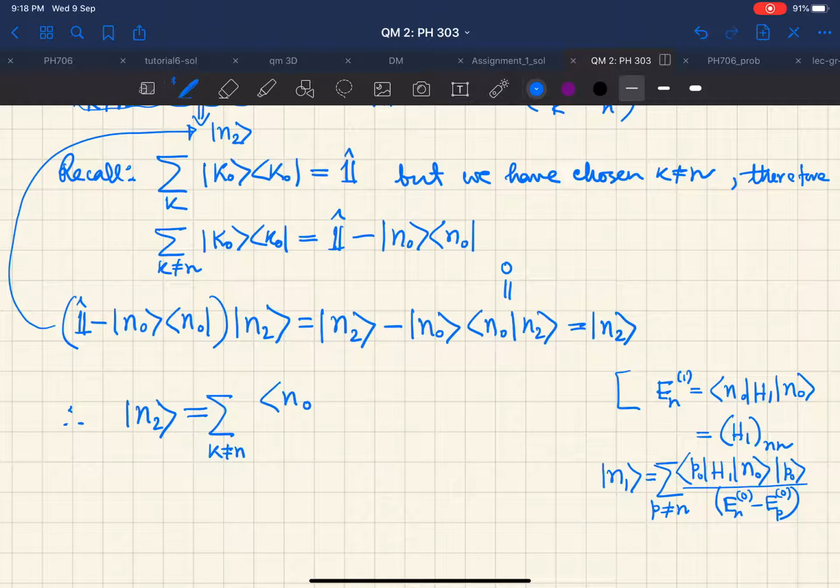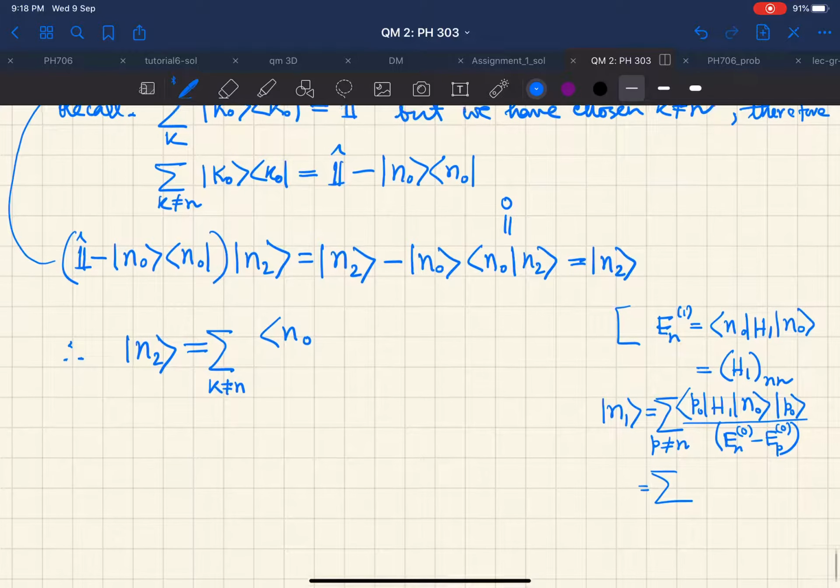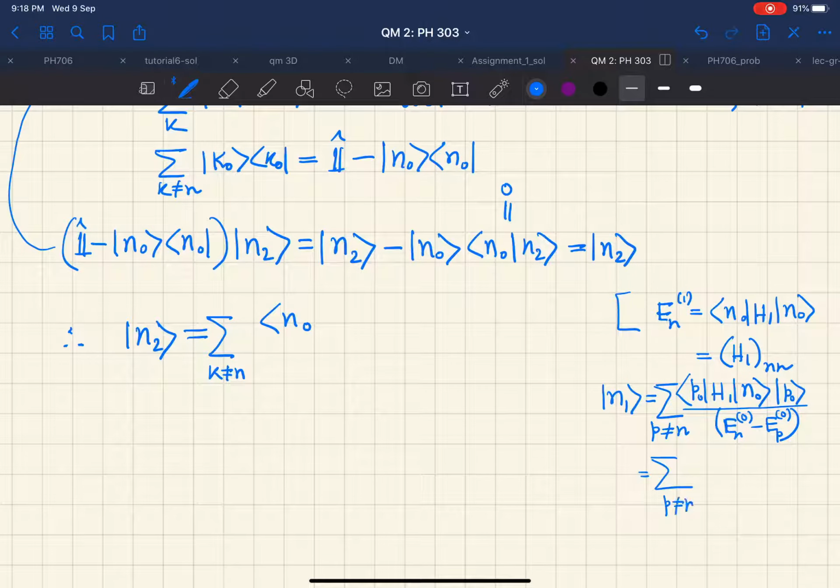Okay, so these are the two results that we are going to use. In fact, I should have written this again using the matrix form, the component form: |ψn1⟩ = Σ_{p≠n} ⟨p0|H1|n0⟩ |p0⟩ / (En0 − Ep0).